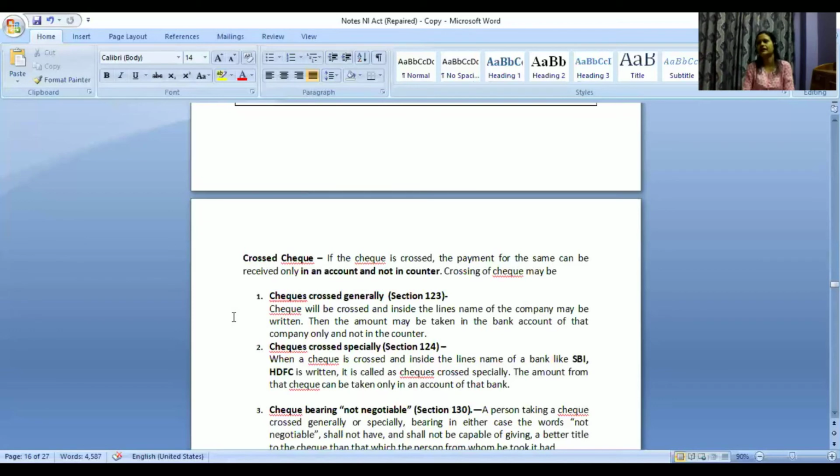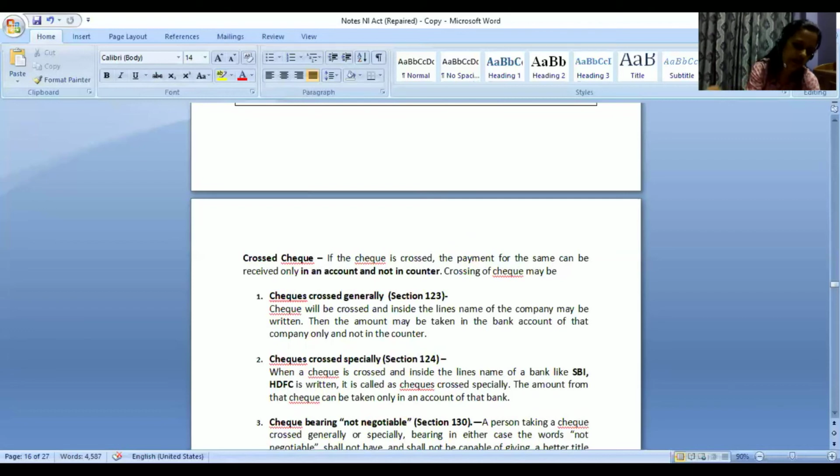Now take for example you are working with a certain company, or a certain institute. That particular institute wants that the amount should go in your name only. Now take for example you are an employee of ABC company, ABC institute, and you would get 20,000 rupees. You have provided some sort of service, you would get 20,000 rupees. What they have done is that they have issued a check of 20,000 rupees.